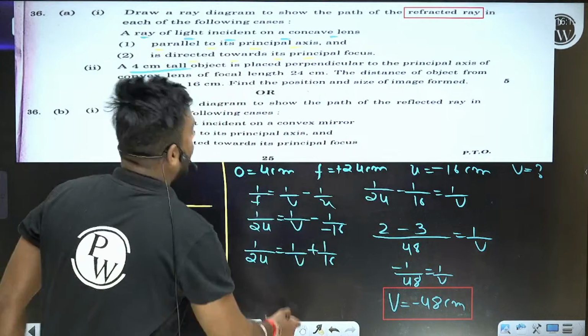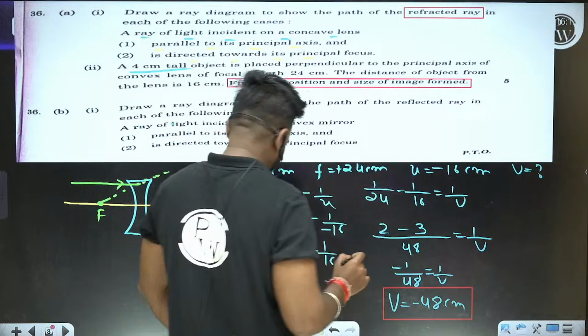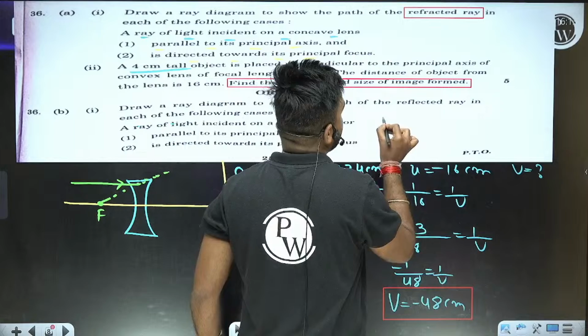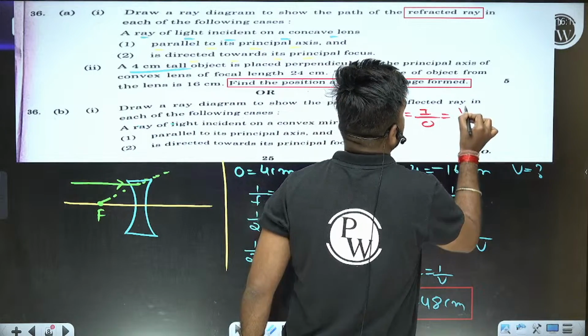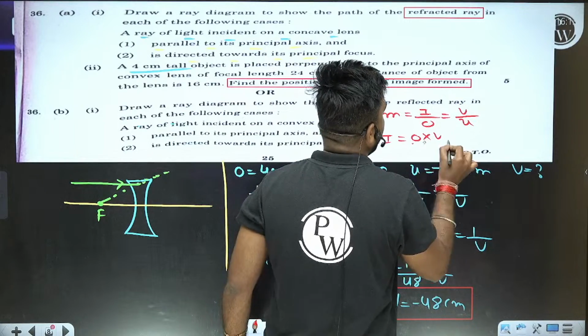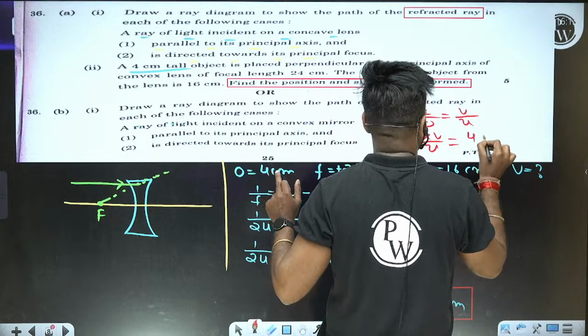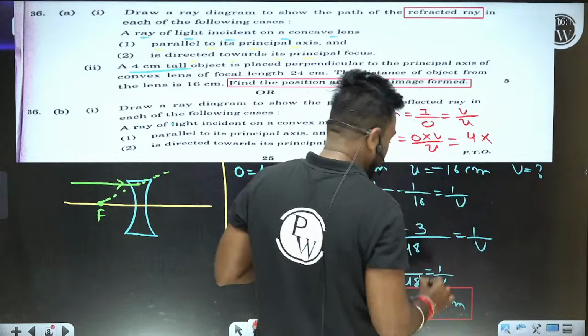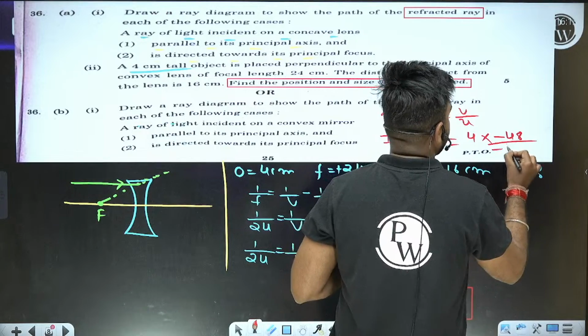After that, we need to find the size of image. As we already know, magnification is equal to I by O, which is equal to V by U. Then I is equal to O into V by U. The height of object is 4, V is minus 48 and u is minus 16.